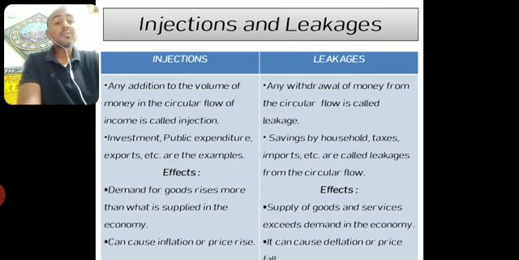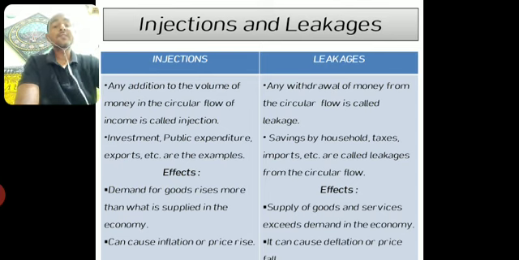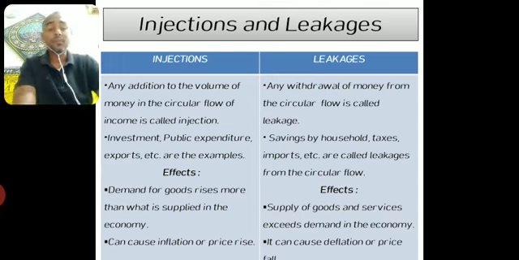Second, there is a possibility of taxes. People pay taxes. When we pay taxes to the government, we are not able to spend that money in the market to buy goods and services. So saving of a part of your income, payment of taxes to the government from your income, imports of goods and services from foreign countries, all these are called leakages from the circular flow.